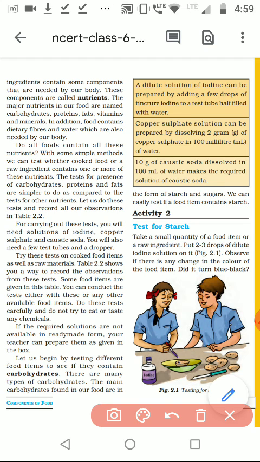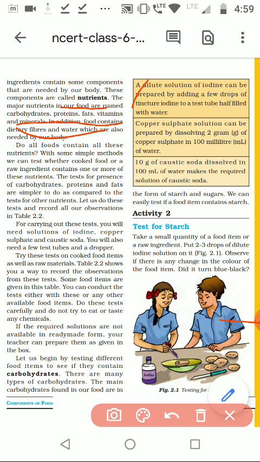See here, this is a definition which you have to understand. This is a very important paragraph.